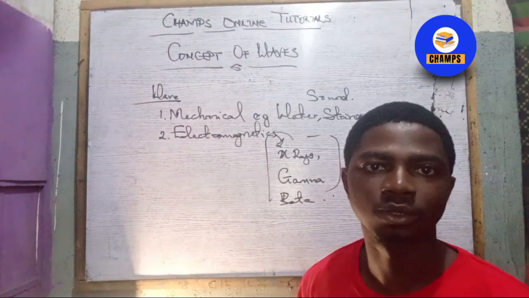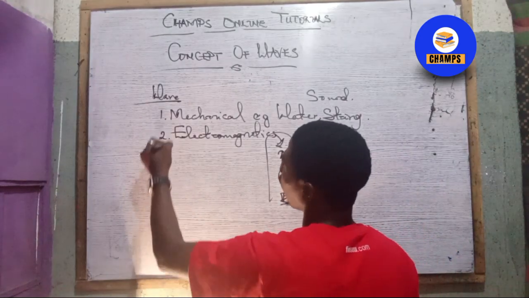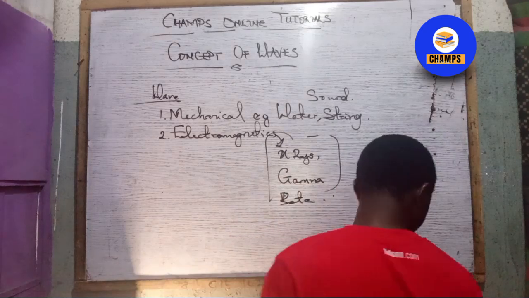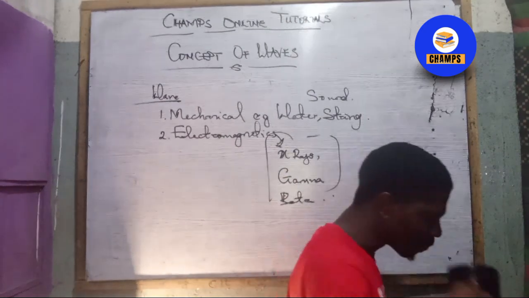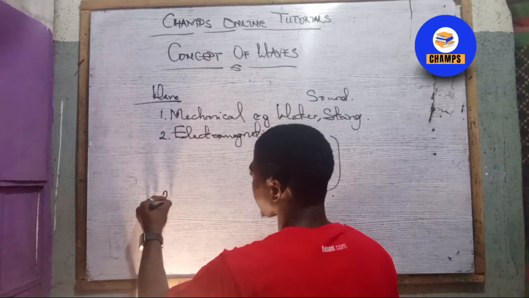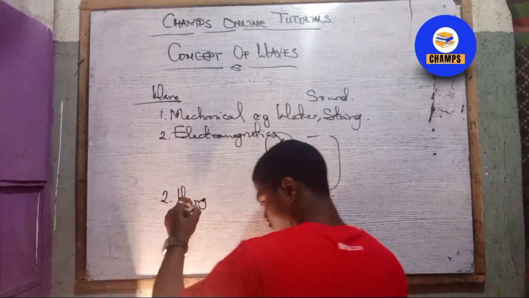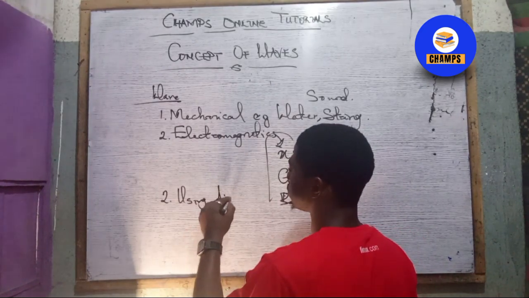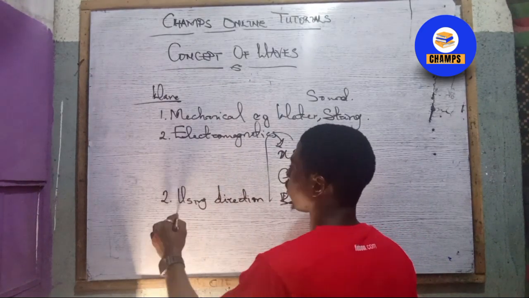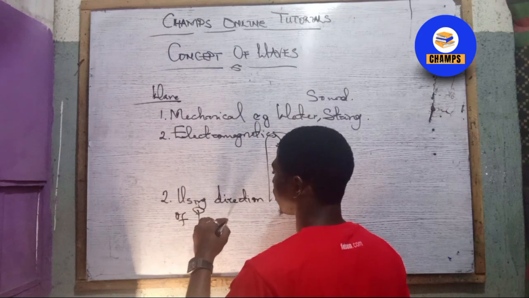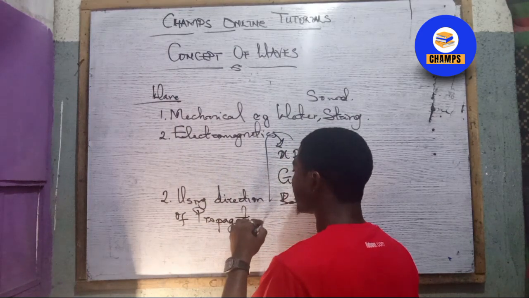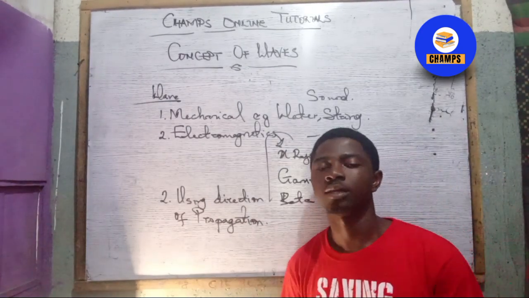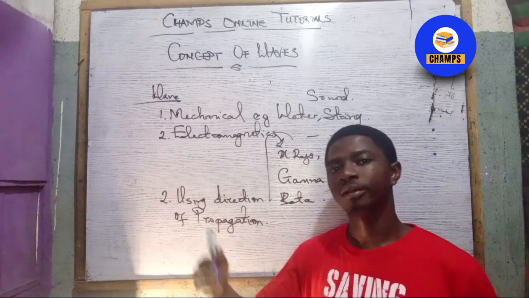And the second kind of classification is using the direction of propagation. For direction of propagation, it is either transverse or longitudinal. That's how we can classify our wave in another way: we have transverse waves and we have longitudinal waves.